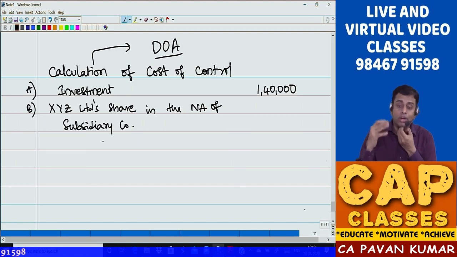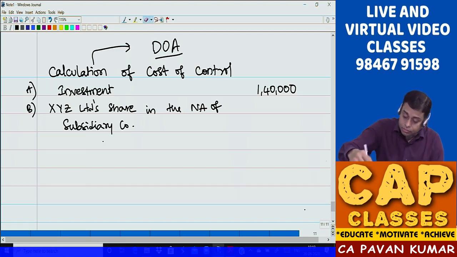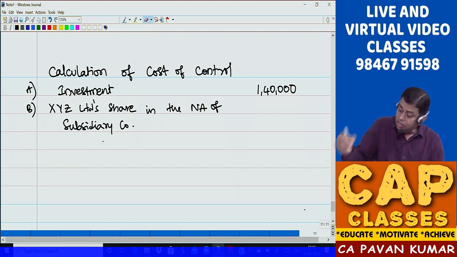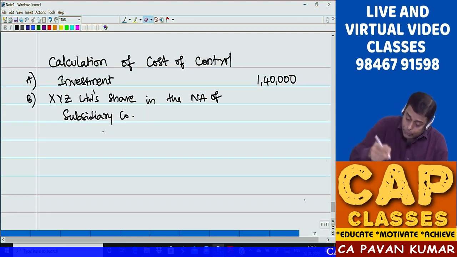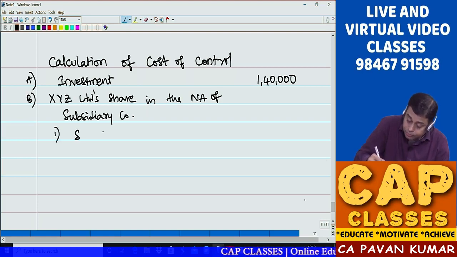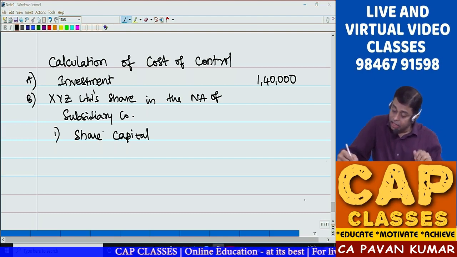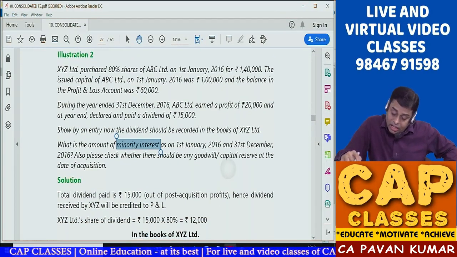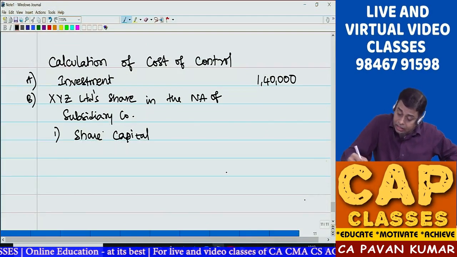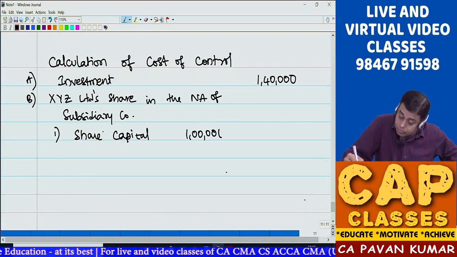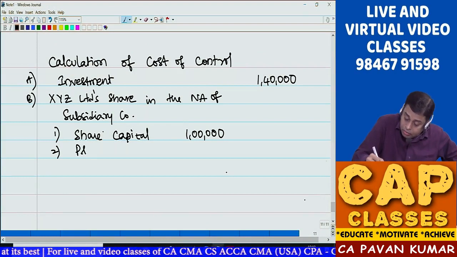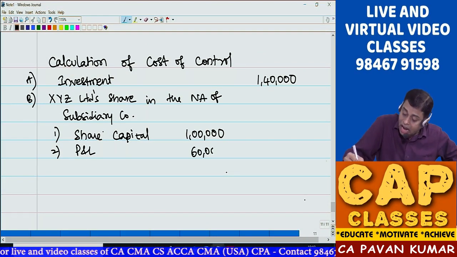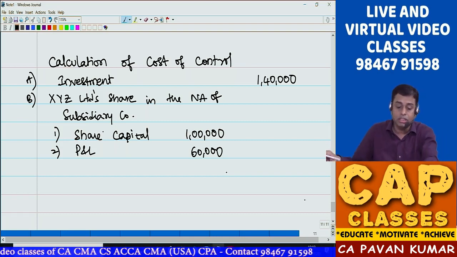Here, one, what is the share capital? They have given share capital 1 lakh. Two, P&L 60,000.